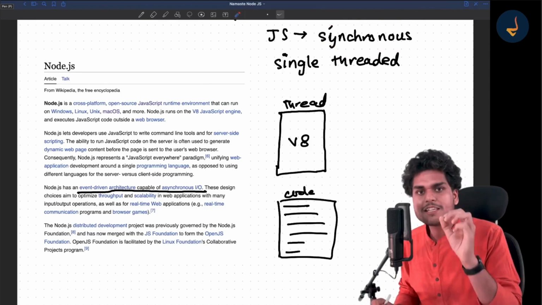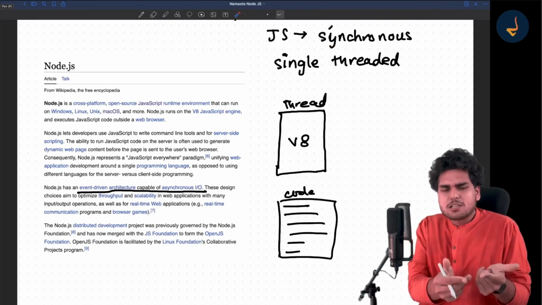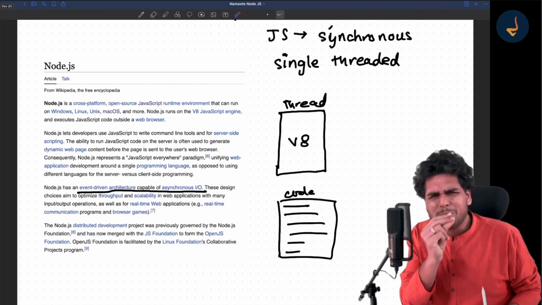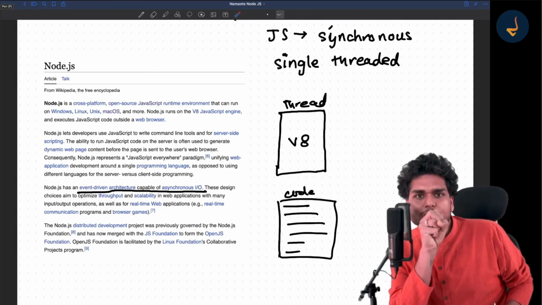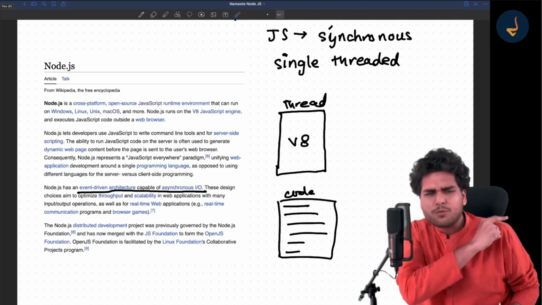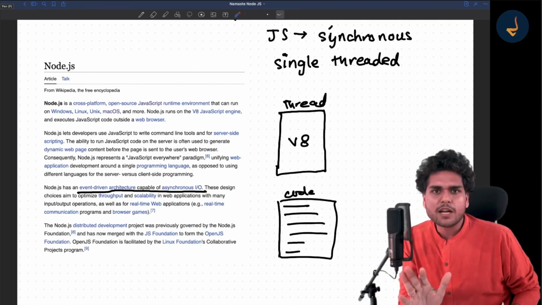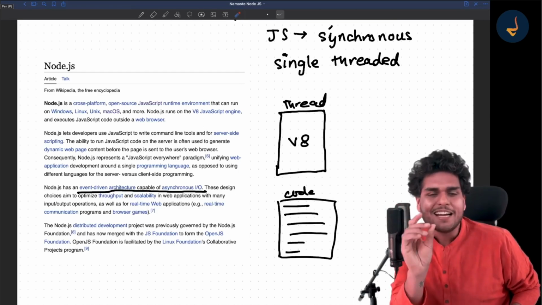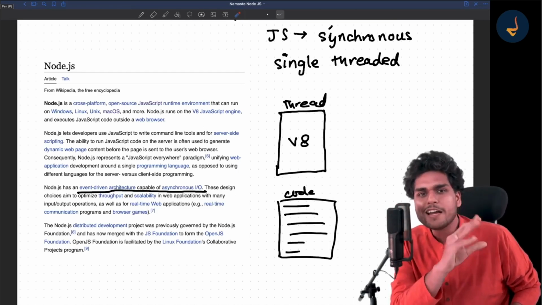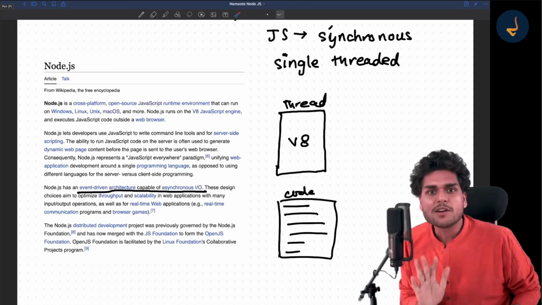JavaScript is capable of running fast, synchronous code, and JavaScript executes very fast, right? As soon as you give some code to the JavaScript engine, it runs it very fast. It does not wait for anything. The JavaScript engine has no concept of time. As soon as you give it some code, it just quickly executes it. That's how the JavaScript engine works, right?